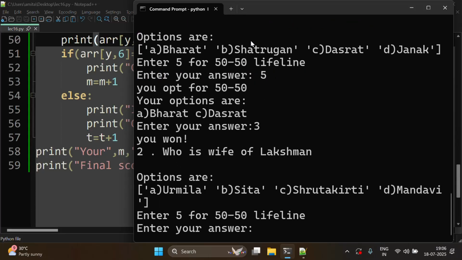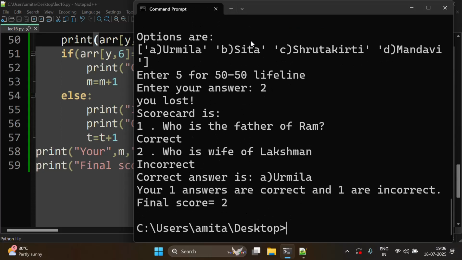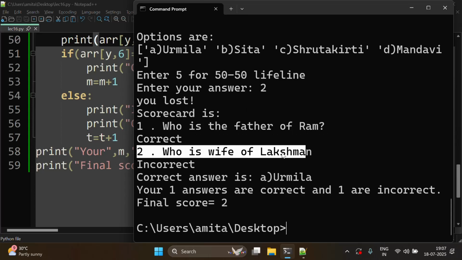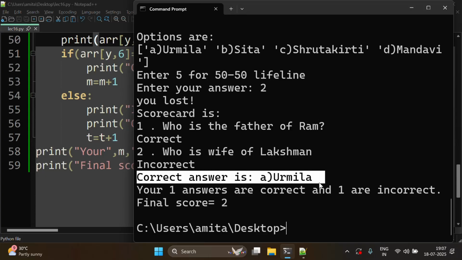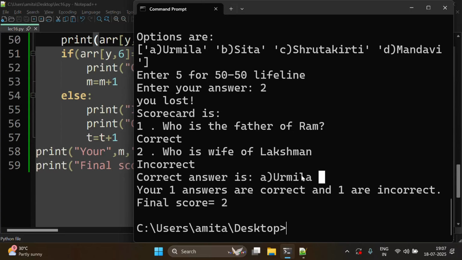Then if we say 2, it has shown the scorecard as well: the first question is correct, and the second question is incorrect. It has also shown the correct answer for the second question and the total marks: one question is correct, one was incorrect, and the final score is 3 minus 1, which is 2.